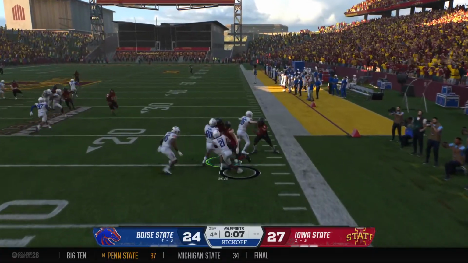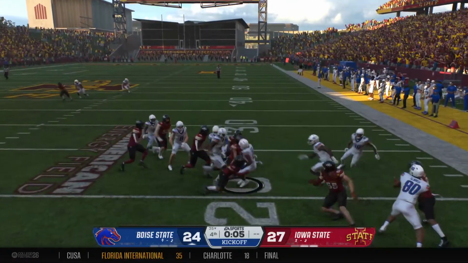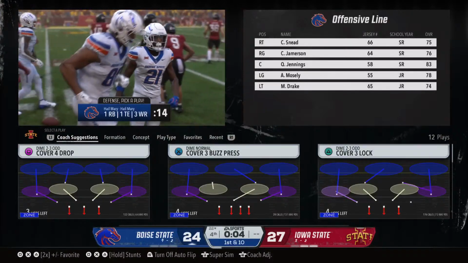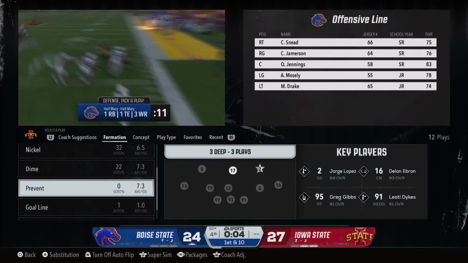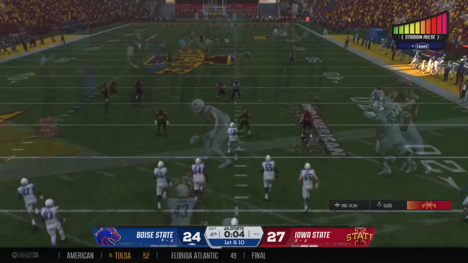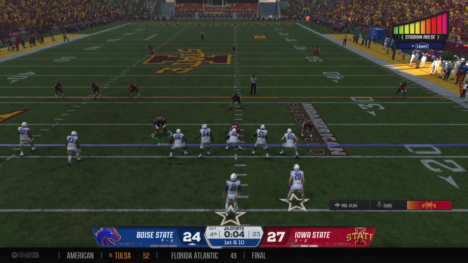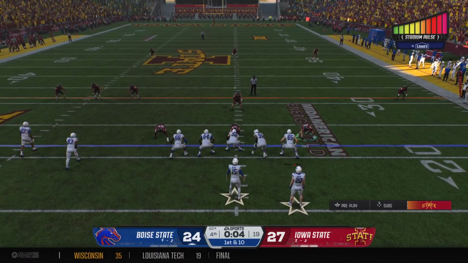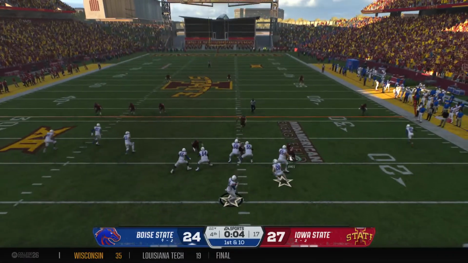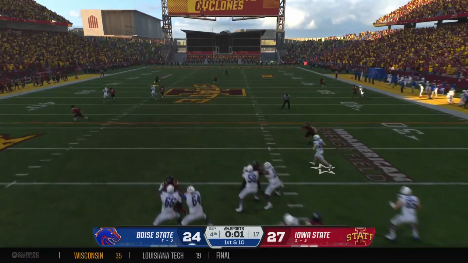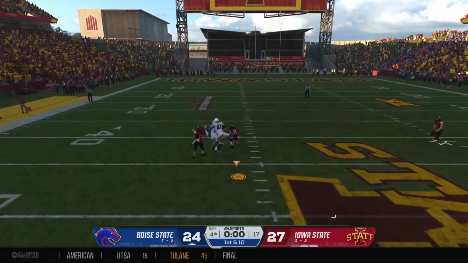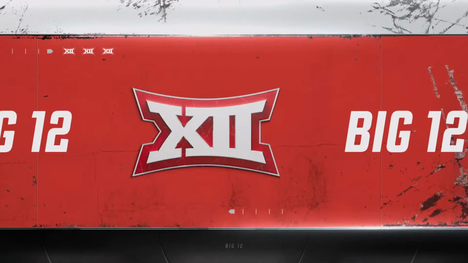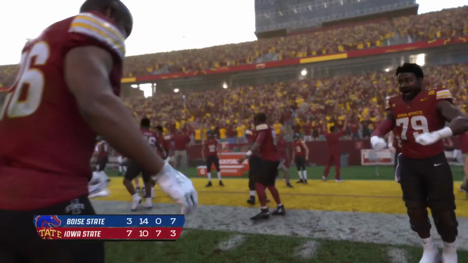From a couple of yards deep, he'll bring it out. Nice job executing all of the assignments as they put a stop to that return at the 22. First play of the drive comes from the 22. To the air, it's Wilkins. He's taking a deep shot late in the game. It's incomplete, a last gasp effort, and the defense finds a way to survive it.